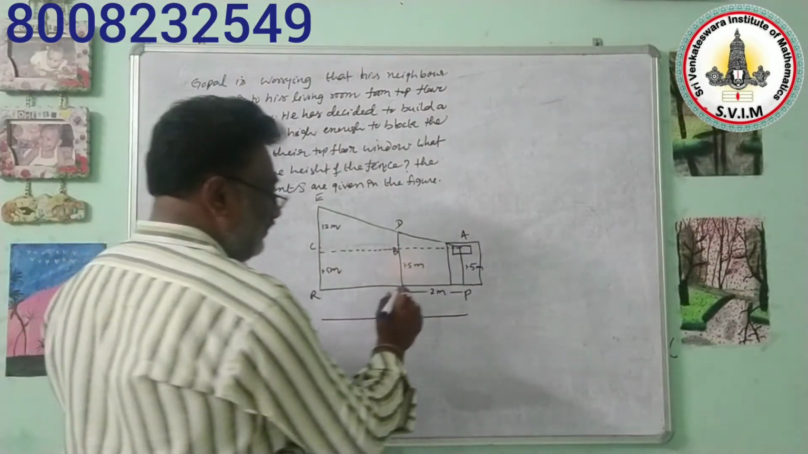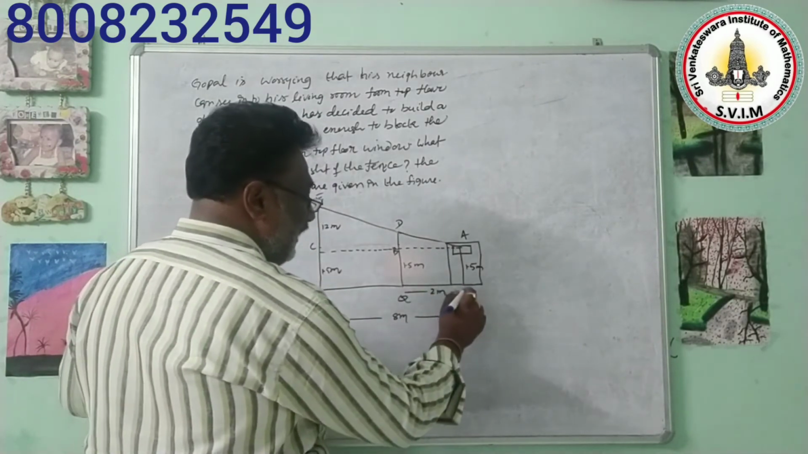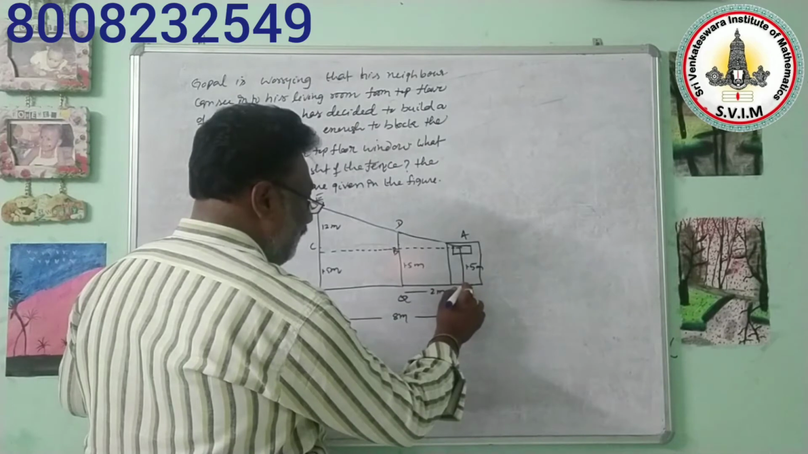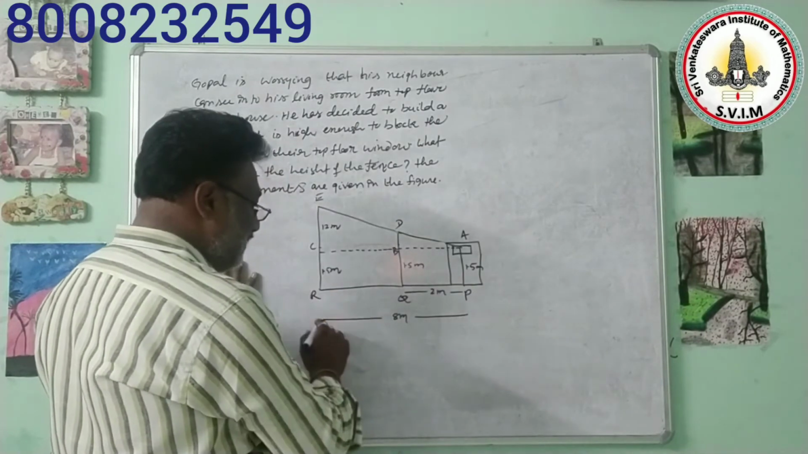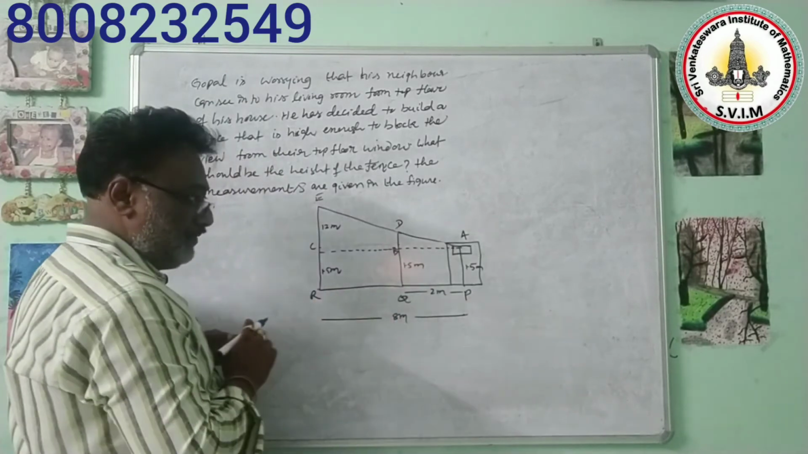One more thing you need to observe here. This measurement QP is equal to 2 meters. Then AB is also 2 meters, and the measurement of PR is 8 meters.